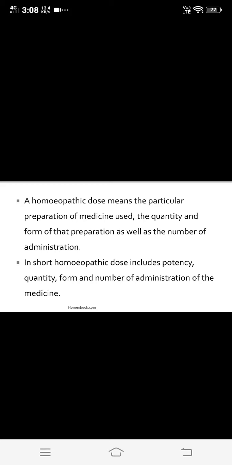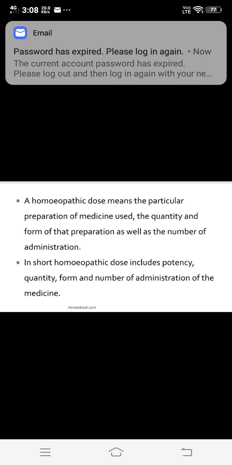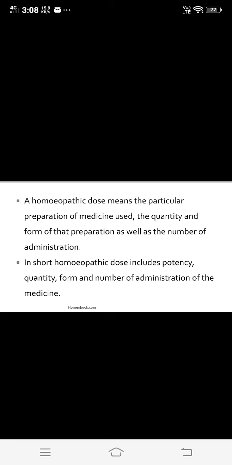In the previous lecture, we studied the considerations for selection of potency of a drug. In this, we saw the different points which are responsible for the selection of potency of a drug. First, the susceptibility of the patient. Second, the seat of the disease. Third, the nature and the intensity of the disease. Fourth, the stage and the duration of the disease. And fifth, the previous treatment of the disease. The main important point is the susceptibility of the patient.